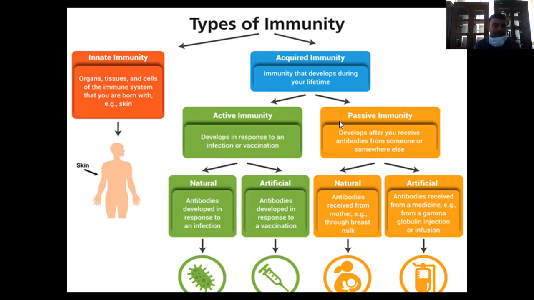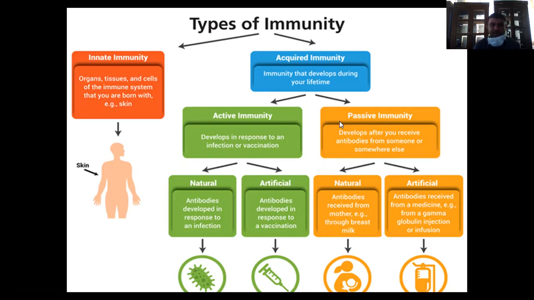So in active immunity, it develops in response to an infection or a vaccination. Artificial is where we get the antibodies developed in response to a vaccination, and natural is due to the infection. Then coming to the second classification, that is passive immunity.